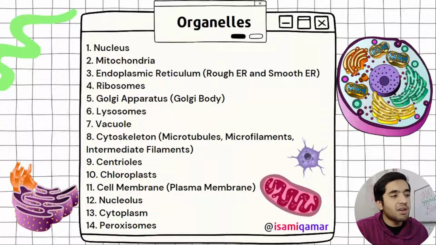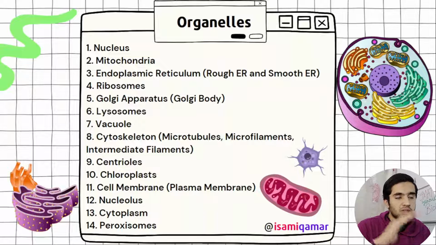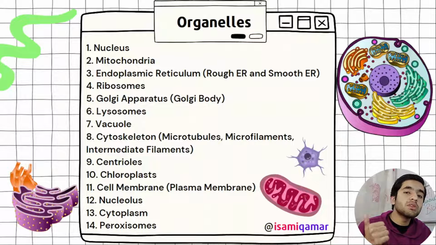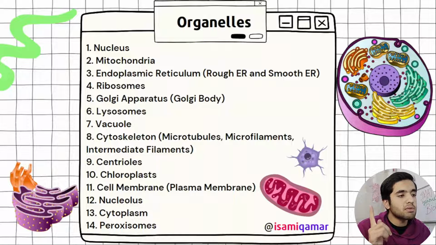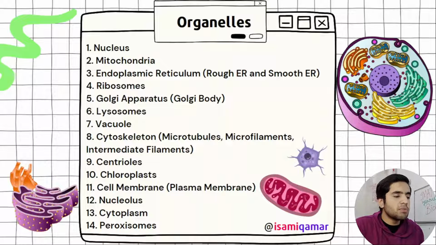Okay, now next we have the endoplasmic reticulum. There are 2 main types: rough endoplasmic reticulum and smooth endoplasmic reticulum. It is rough because on its surface there are ribosomes. In smooth there are no ribosomes. Then we have got separate ribosomes. Rough endoplasmic reticulum is involved in protein synthesis, while smooth endoplasmic reticulum is involved in lipid synthesis. Then we have got the Golgi apparatus.